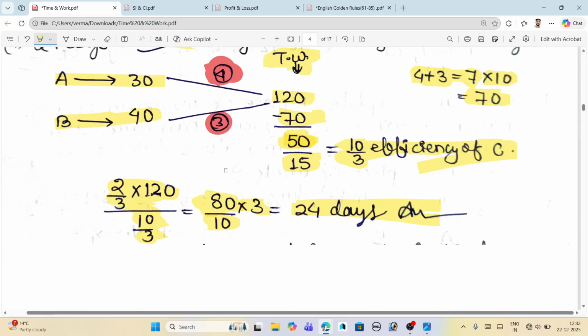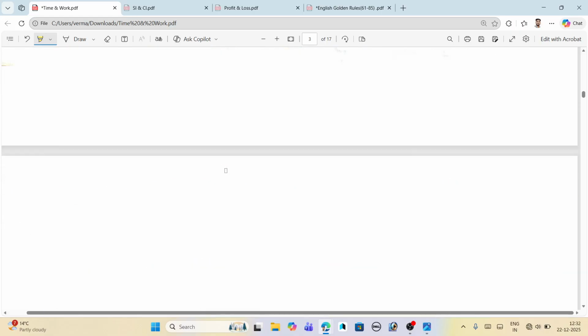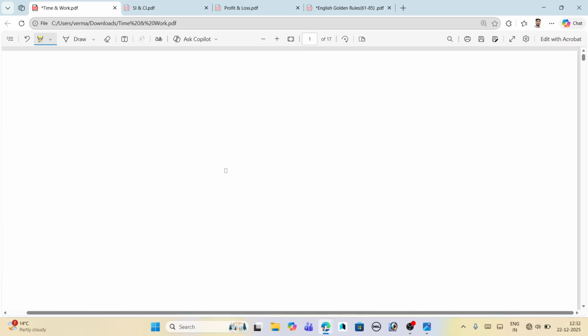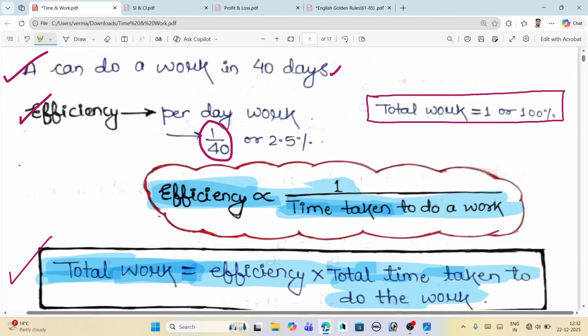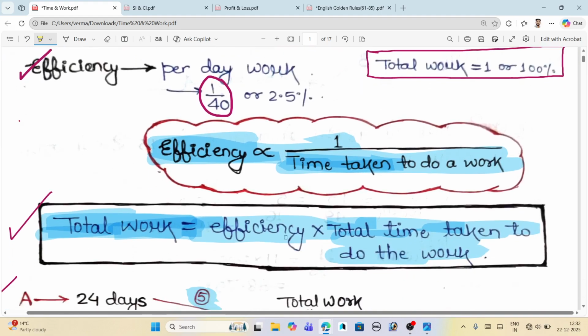So you see how we solve the complete question. When you are a fresher or new to this chapter, just remember the formula I have told you. The formula is: total work is equal to efficiency into total time taken to do the work. This is not one formula, this is three formulas. How?